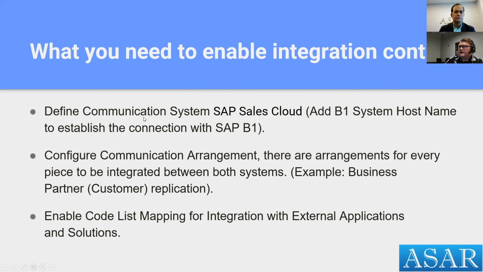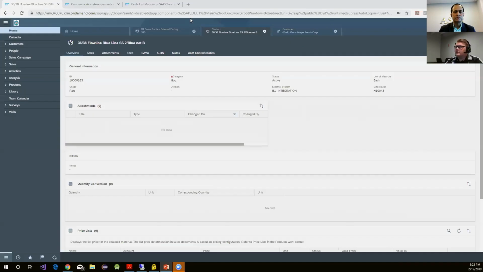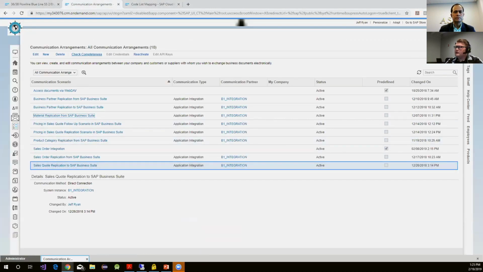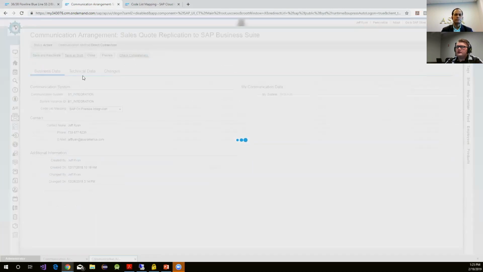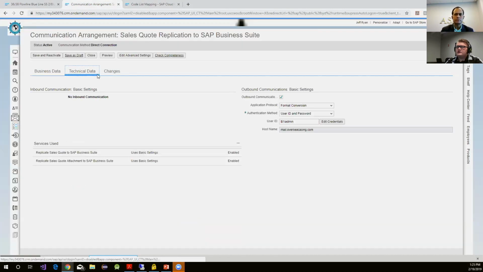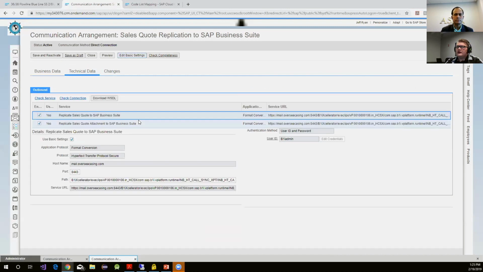Then we have define a communication system. So this is where we provide the host name to establish this connection. So I'll actually show this a little bit more in depth here of what we actually did in the system. So we go into here, you go to technical data here, and then when we go to edit these advanced settings, you'll start seeing that this is the core configuration that we used along with the path that we were provided.